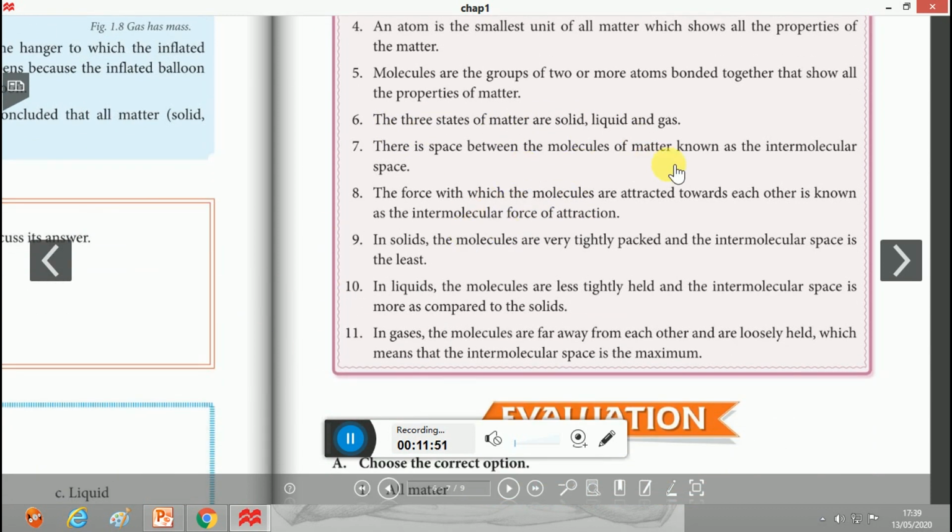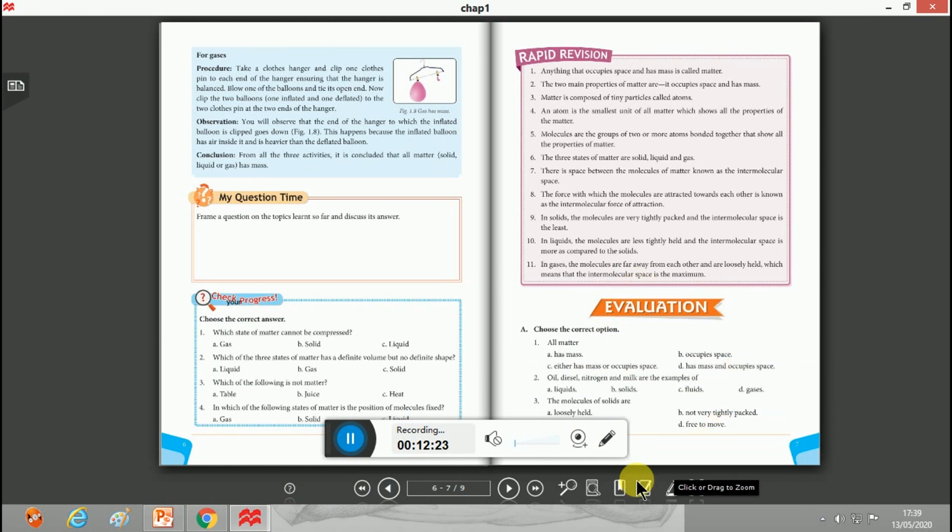The space between the molecules of matter is known as intermolecular space. The force between the molecules of matter is the intermolecular force of attraction. In the case of solid, the molecules are tightly packed and intermolecular space is least. In the case of gas, the intermolecular space is maximum and the molecules are loosely held. In the case of liquid, the molecules are less tightly held and intermolecular space is more as compared to solid.